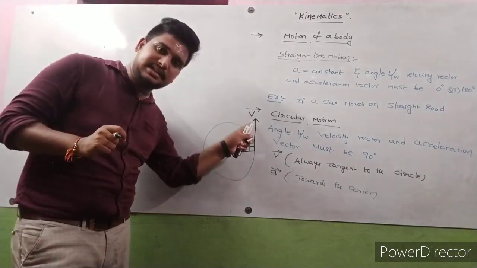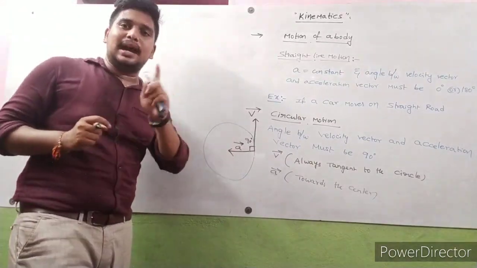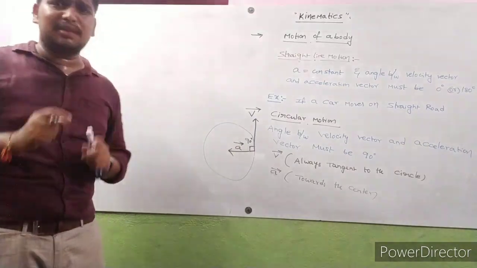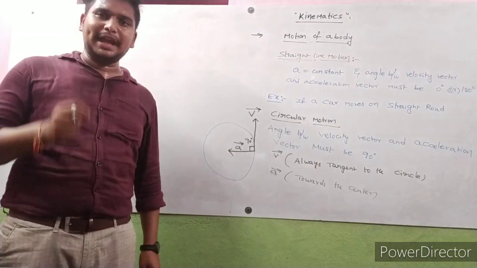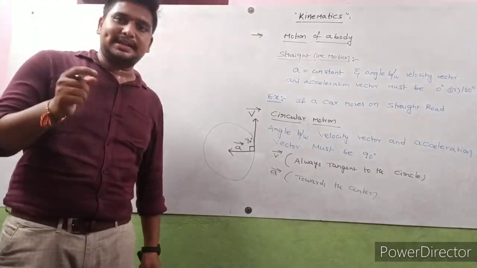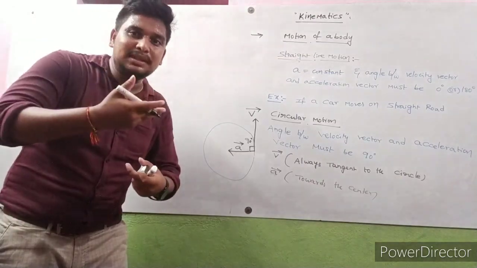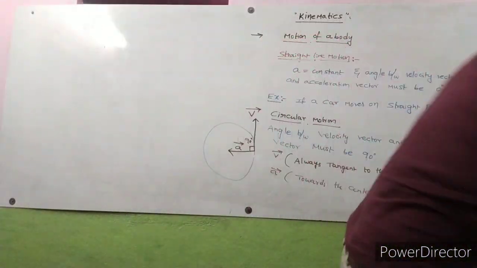The angle between the velocity vector and the acceleration vector is 90 degrees, and that motion is said to be circular motion. In circular motion, the magnitude of velocity is constant, but the direction of velocity changes continuously. Then only do we form a circle.